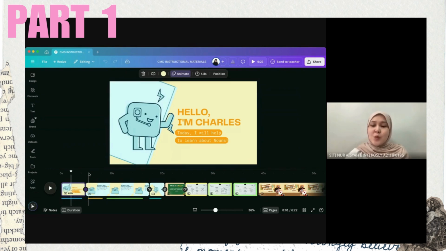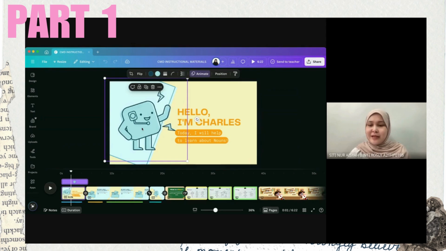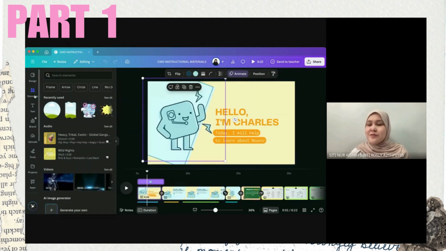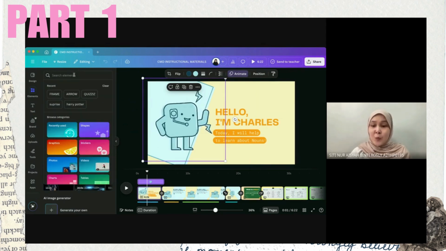First, we added animations to our element, which is this character Charles that we have right here. Canva offers various animation options for text, images, and characters. For us, we chose a simple and colorful animation for our character, which we named Charles, to make him more engaging for the learners. We believe this animation can help hold the audience's attention and make the lessons more dynamic.